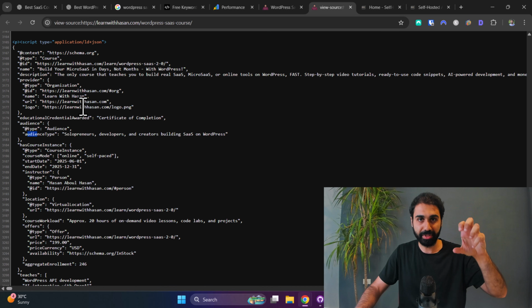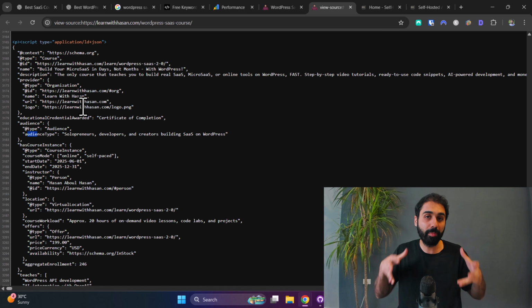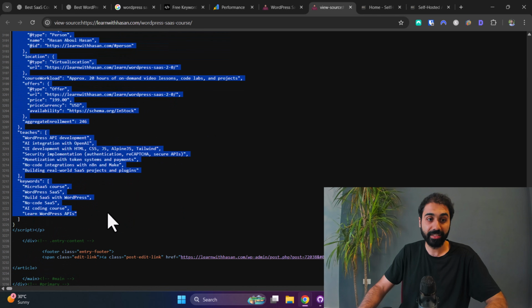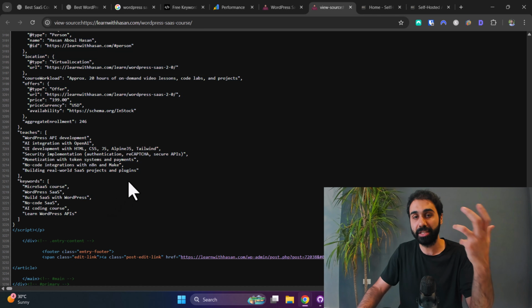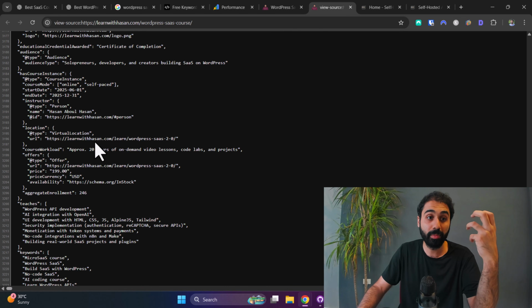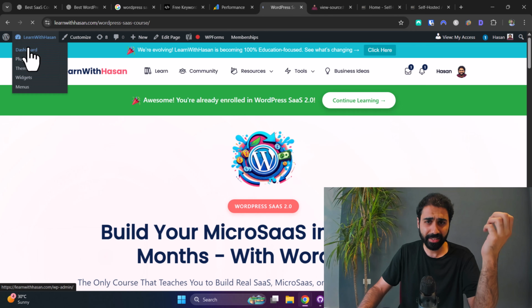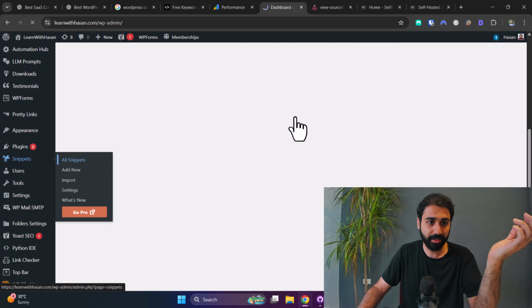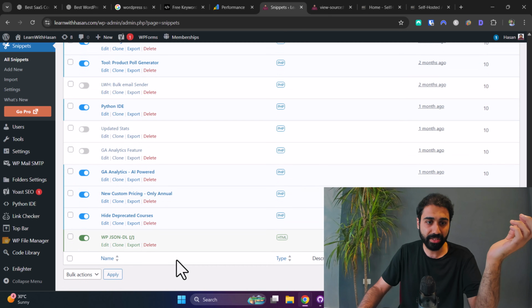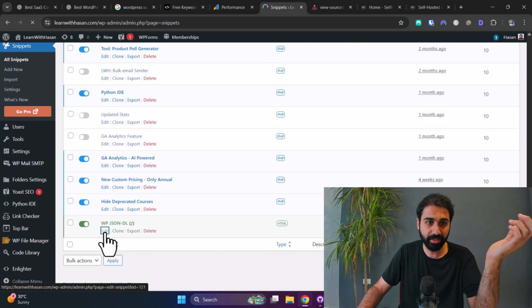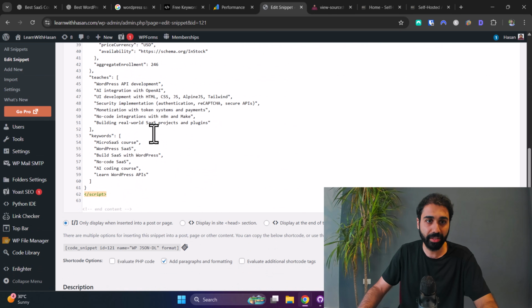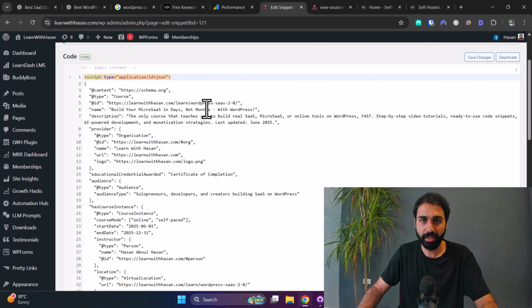So when scrapers, AI scrapers, read the web page and find this JSON-LD structured data inside your web page, it will be easier for the AI to understand what this web page is about. And to build this, it's somehow simple. With WordPress, I use code snippets plugin. I just create a new snippet, and you can see here WP JSON-LD. I just added this snippet here. You can see I added this, and you can generate this with AI. I will show you how I did this in seconds.